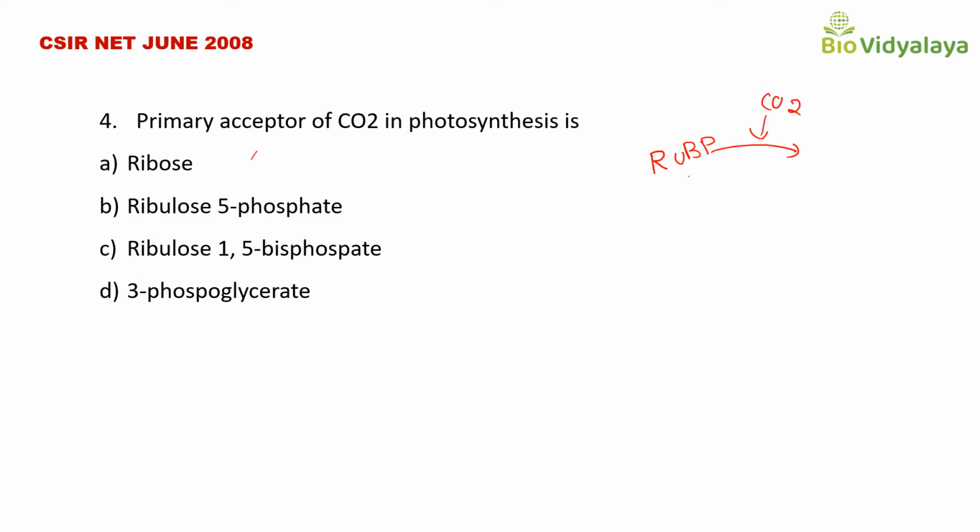So let's see the options. Option A, ribose, is not correct. Option B, ribulose 5-phosphate, is not correct. Option C, ribulose 1,5-bisphosphate, is correct. Option D, 3-phosphoglycerate, is also not correct. So the correct answer is option C, ribulose 1,5-bisphosphate or RUBP.